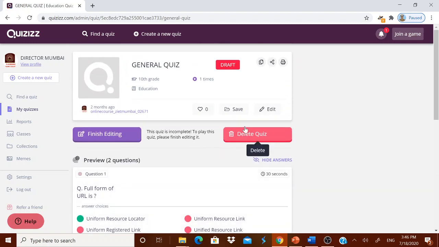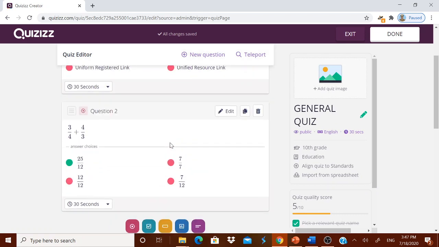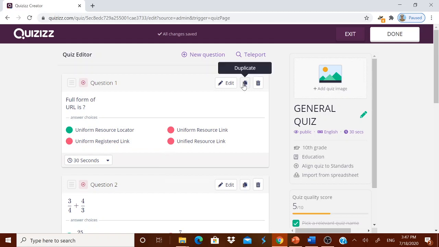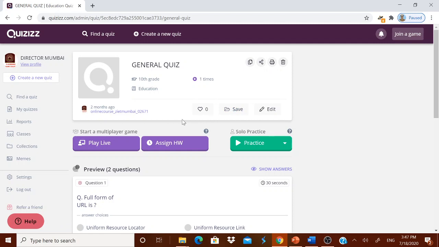Okay, now you can edit it also. What is the meaning of editing? You can add some questions with that. You can go on adding any number of questions. You see edit. You can add the questions. You can simply click it and multiple choice and everything will come. Okay, all of it, wait, and editing is done. I have clicked done now. Is it okay? Now you see, like this you can have any number of quizzes in your account. For example, simply click create and go on creating any quiz. Okay, after you have created it, you have two options for every quiz in your account.